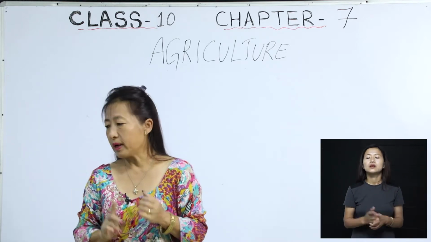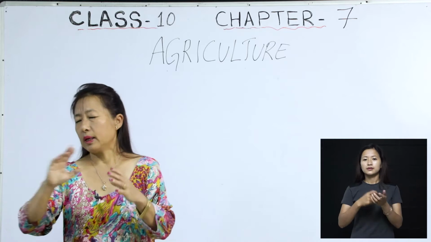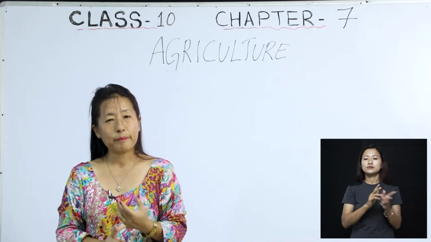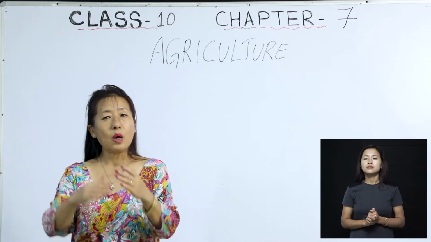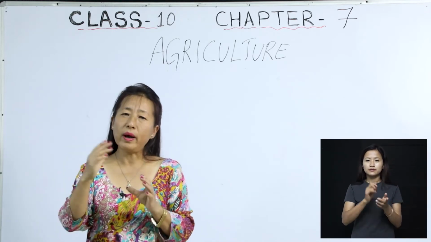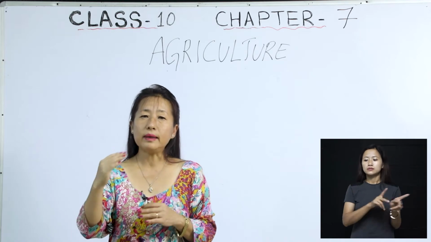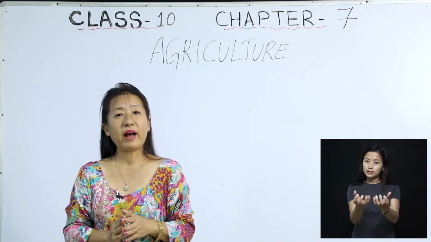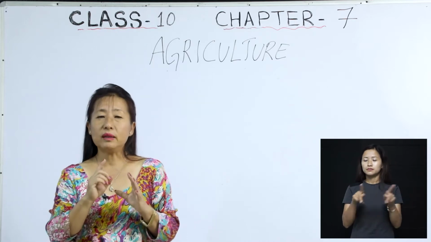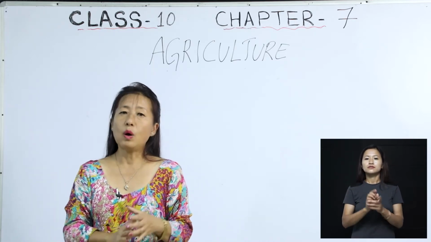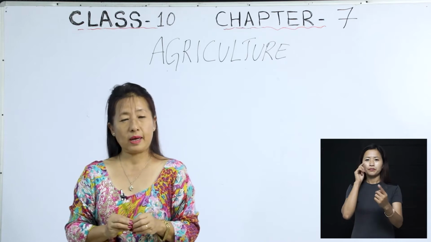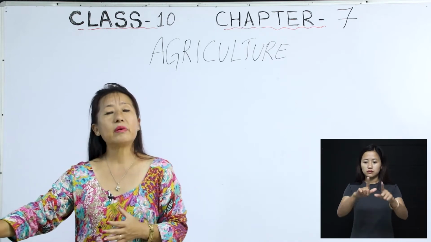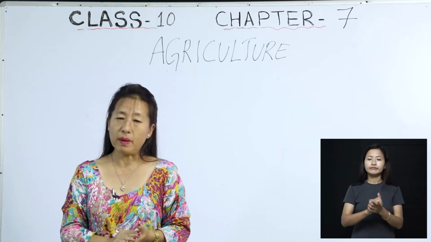Now, in India's first 5-year plan, a 5-year plan means the things that the government wants to achieve within those 5 years. In the first 5-year plan, the government put their main focus on land reform.